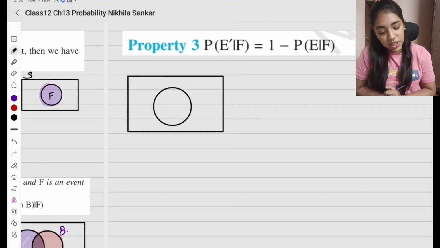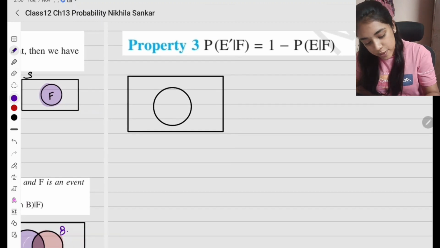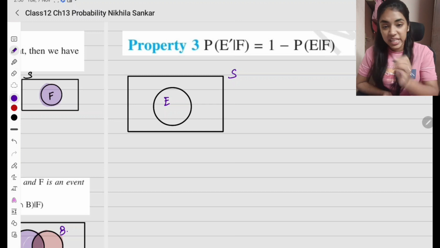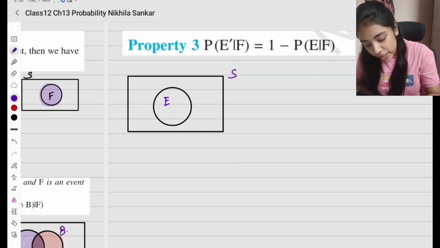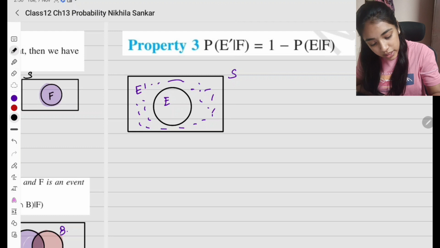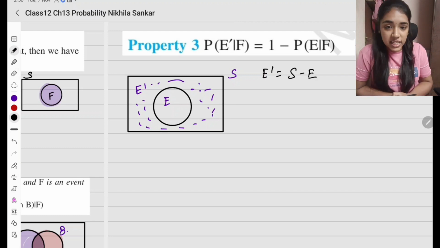Probability of E dash given F. So now I have a sample space S and I have the event happening inside the sample space which is E. Okay, so இப்போ நம்ம என்ன பண்ணுவோம்? E na இங்க இருக்கிற இது எல்லாமே E dash. Correct? Whatever is outside E is going to be my E dash. So how do I usually represent? I'll have E dash is S minus E. Sample space minus E. இது மாதிரி பண்ணுவோமா?